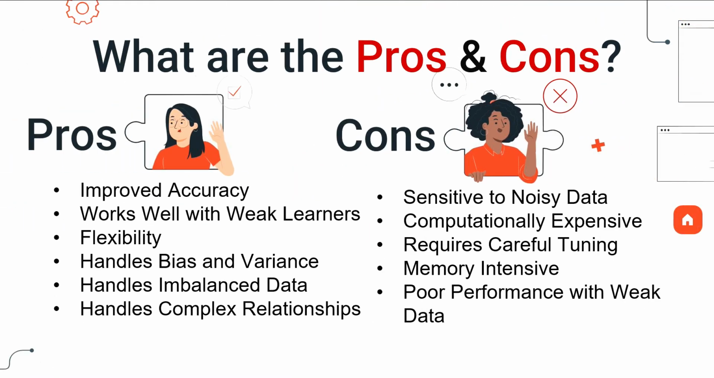What are the pros and cons? Pros: improved accuracy, works well with weak learners, flexibility, handles bias and variance, handles imbalanced data, handles complex relationships. Cons: sensitive to noisy data, computationally expensive, requires careful tuning, memory intensive, poor performance with weak data.